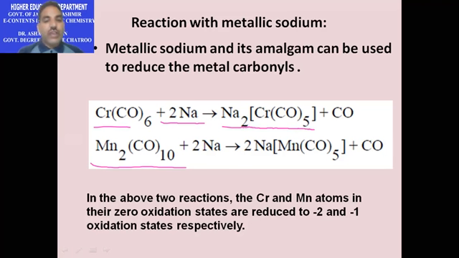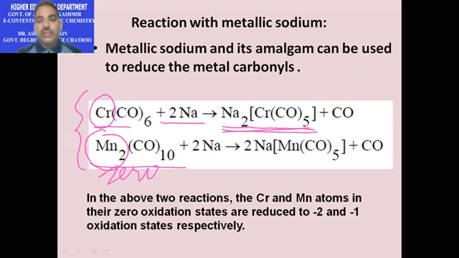In the above two reactions, we can easily find out that the oxidation state of chromium and manganese on the left hand side, that is hexacarbonyl chromium, and this complex pentacarbonyl manganese, is 0, whereas on the right hand side it is -2 in case of chromium and -1 in case of manganese.